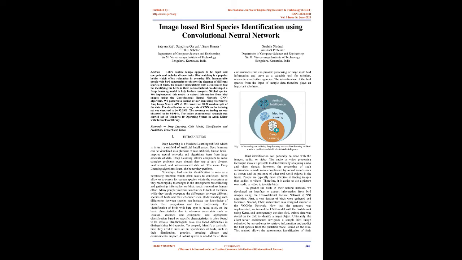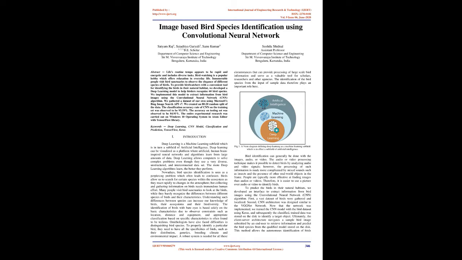To provide birdwatchers with a convenient tool for identifying the birds in their natural habitat, we developed a deep learning model to help birders recognize 60 bird species. We implemented this model to extract information from bird images using the Convolutional Neural Network (CNN) algorithm. We gathered a dataset of our own using Microsoft's Bing Image Search API v7. We created an 80:20 random split of the data.